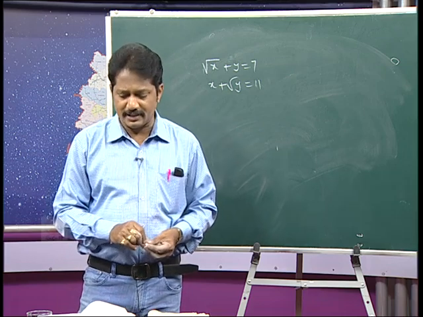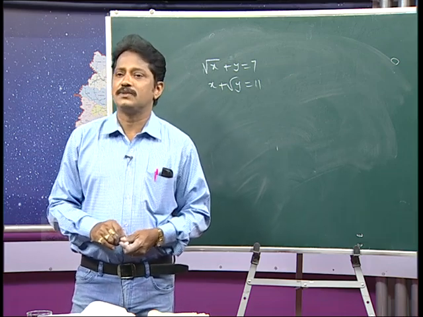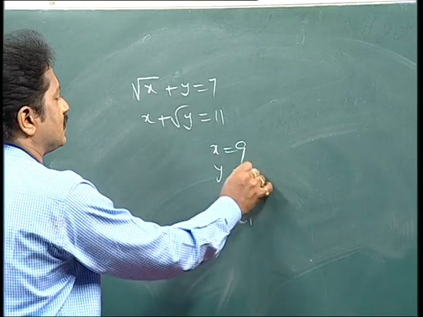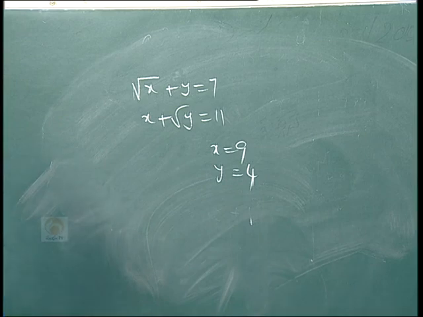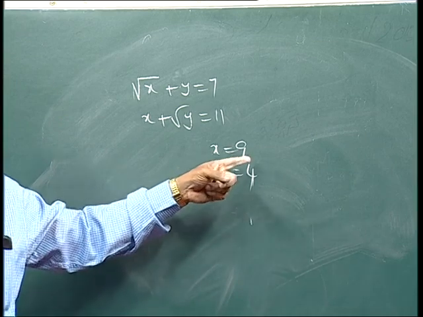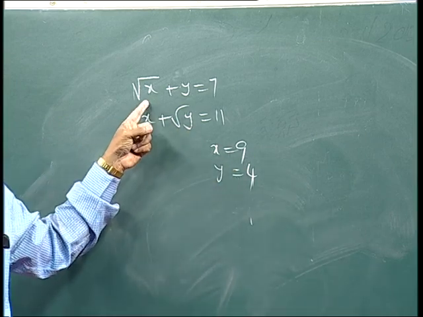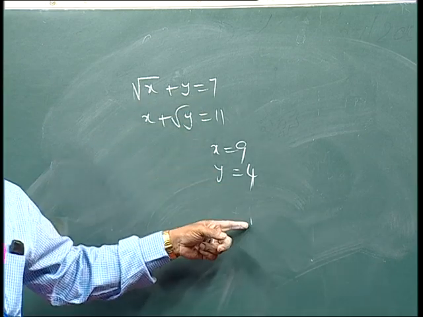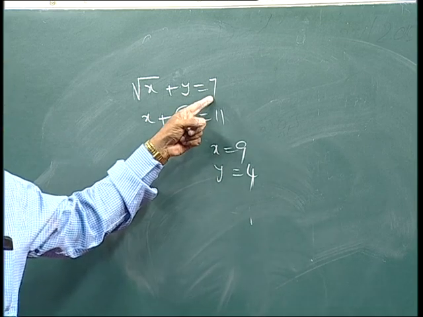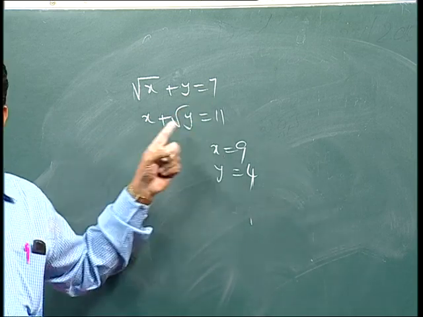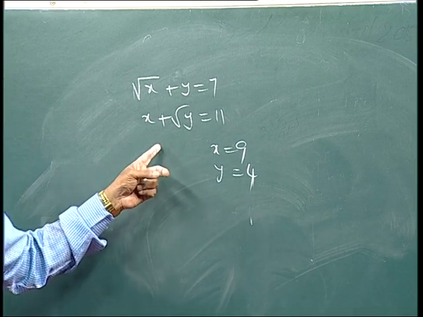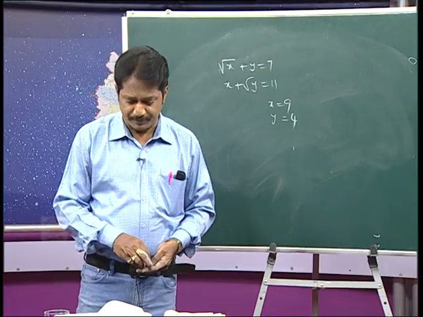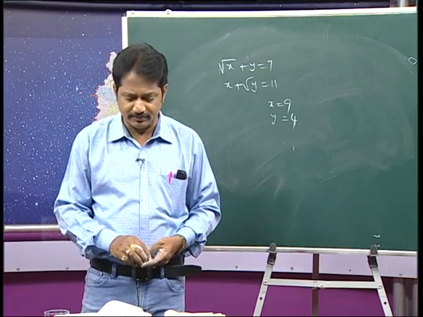Immediately Ramanujan gave the answer as x equal to 9 and y equal to 4. Substitute it simply. When x equals 9, root 9 is 3, and y equal to 4, so 3 plus 4 is 7, correct. x plus root y equal to 11: x is 9 and root y, of course root 4, is 2. So, 9 plus 2 is equal to 11. This is a very important result.